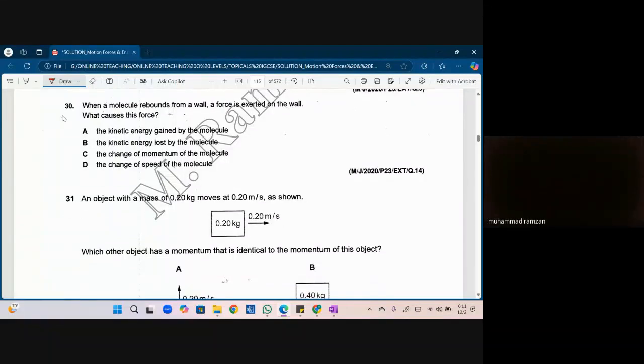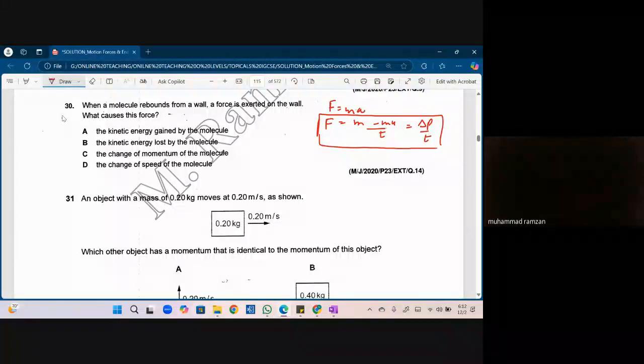Question number 30. When a molecule rebounds from a wall, a force is exerted on the wall. What causes this force? Kinetic energy gained by molecule, lost by molecule, change in momentum. So change in momentum. Good. And the answer is because F is equal to ma, so mv minus mu divided by t. So this is change in momentum divided by time, which is the force. Okay. Let's see. You get it?